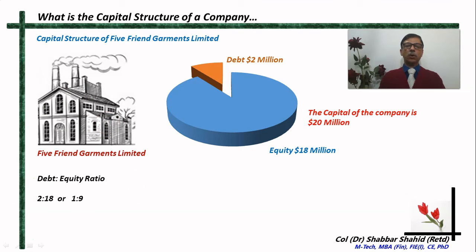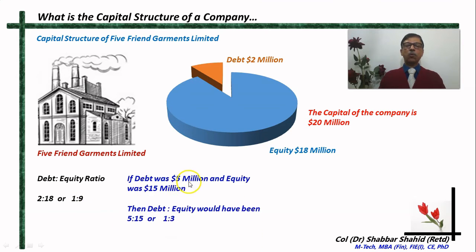Now there is something called the debt equity ratio. Debt is 2 million, equity is 18 million. So the debt equity ratio of this company, Five Friend Garments Limited, is 1:9. Just imagine if the debt was 5 million instead of 2 million, and equity was 15 million, then the debt equity ratio would have been 1:3.